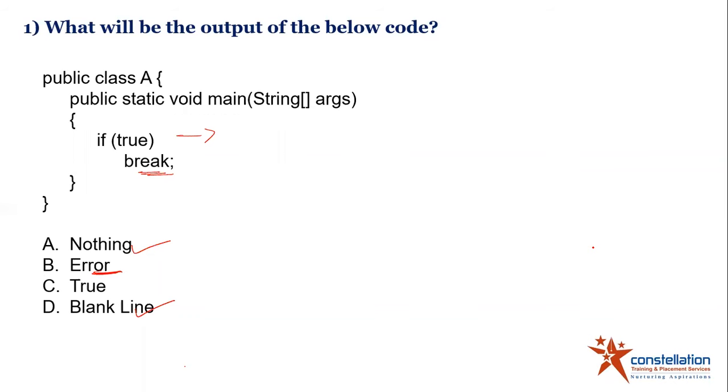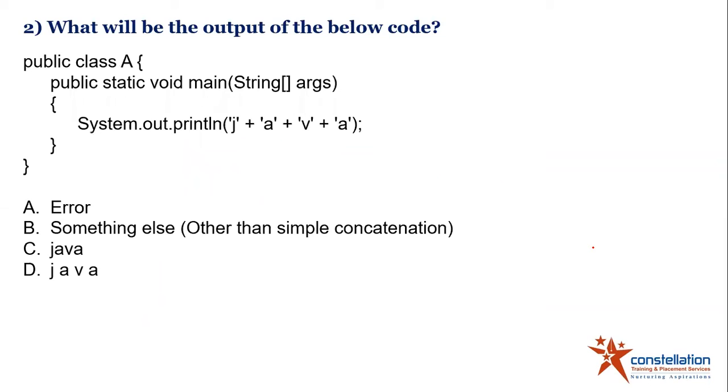Okay, it was a very straightforward question, but there was a very important trick in that, which was the break statement. Let us have a look at another question. So the second question is, what will be the output of the below code? And it is public static void main. And then we have System.out.println with 'J' and then "A" and then "V" and then "A". People will go with the option called Java. This is what they feel like, right? Because it is going to concatenate all our strings and the plus operator will concatenate the strings. But actually the answer is going to be B, something else other than simple concatenation.